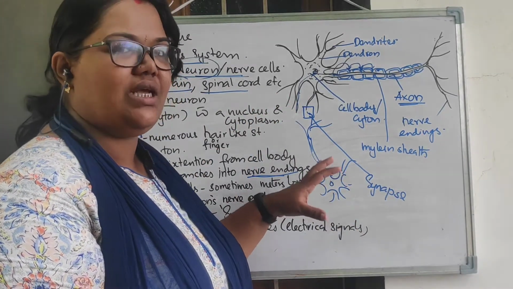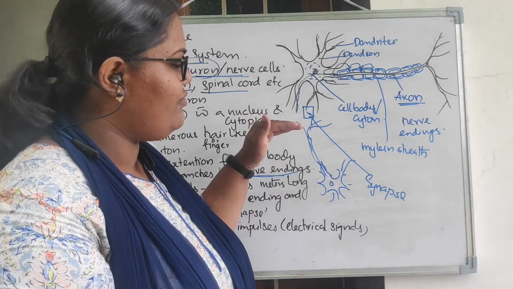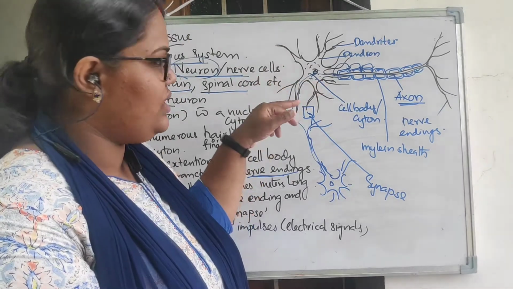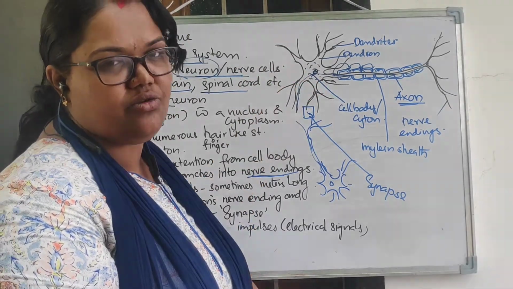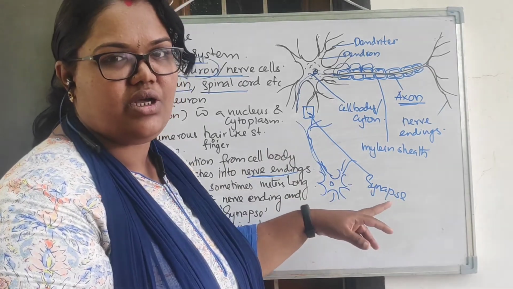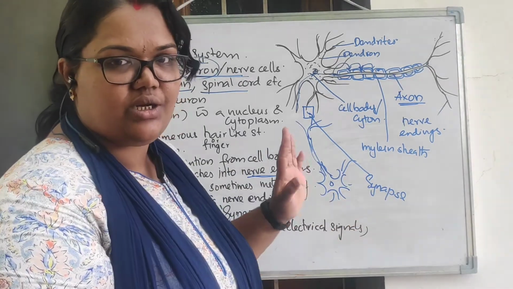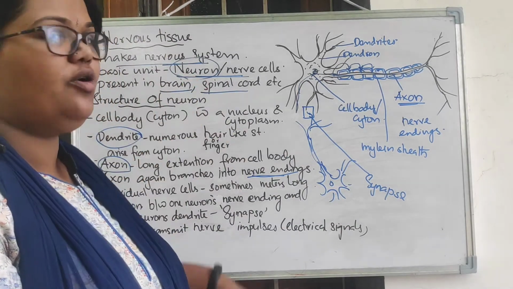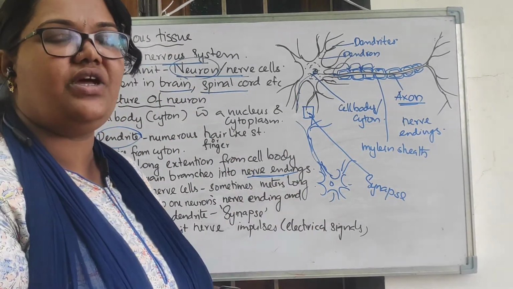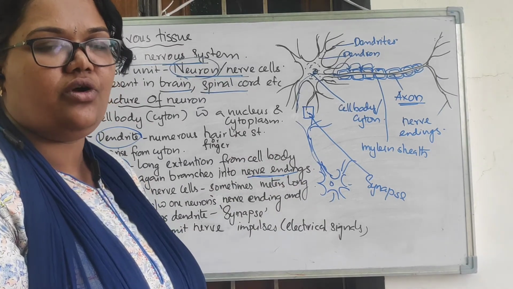This synapse is actually very important because through it the electrical impulse is transmitted from one area to another, that is, it is transferred to the next neuron's dendrite. So what is the junction called? It is called the synapse or synaptic junction, right? So this is all about the nervous tissue or neuron. I hope you have understood the basics of nervous tissue or neuron, and the structure of the neuron in detail.